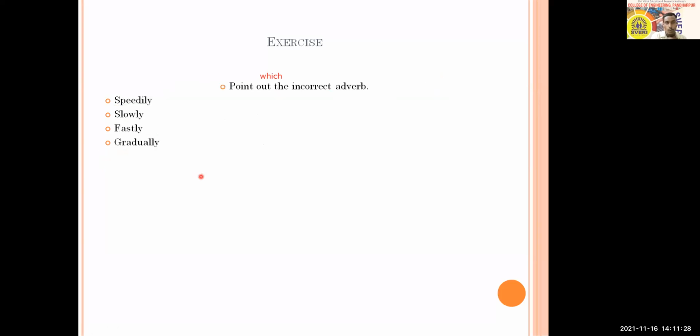Next question, simple. Point out the incorrect adverb, and here you people have four options: speedily, slowly, fastly, and gradually. So out of these four, which one is not correct? Let everybody answer. Slowly the attendance is increasing. People started joining now. I can see here Shubham Bhagwat, you joined in the beginning also, right now also you have joined. Then there are some other students also who are joining slowly for the purpose of attendance, for your kind information.